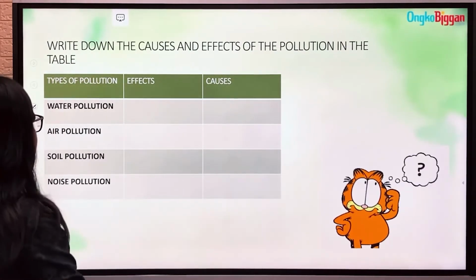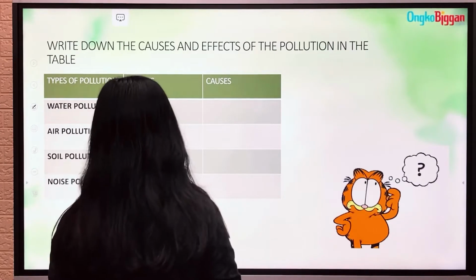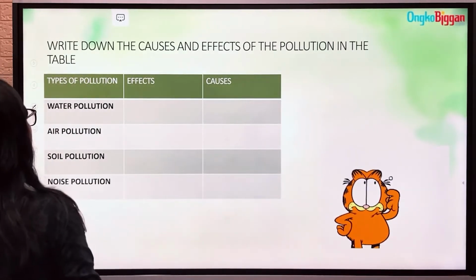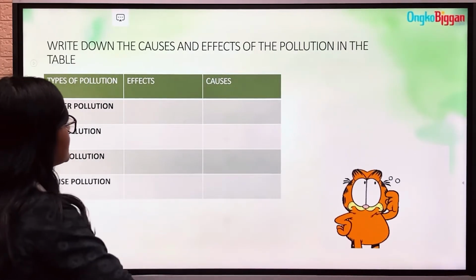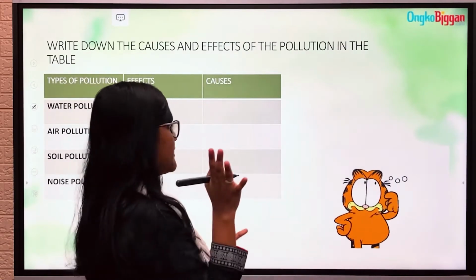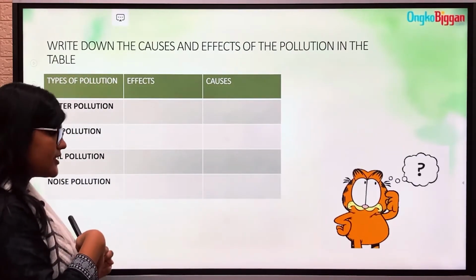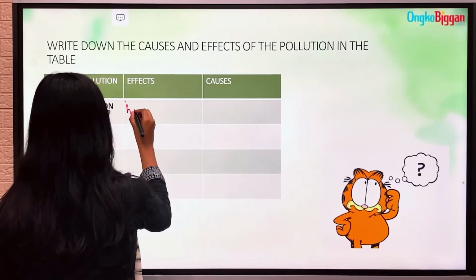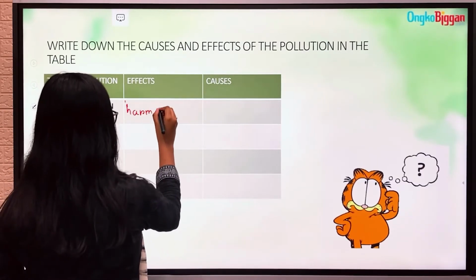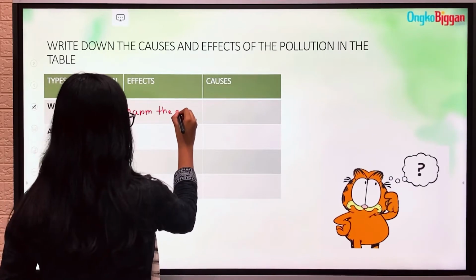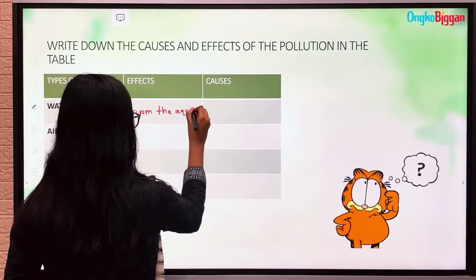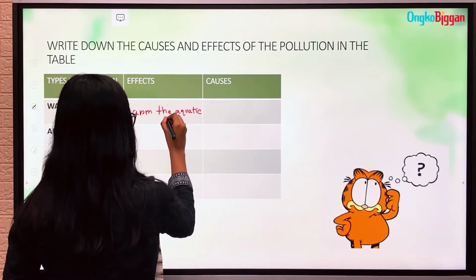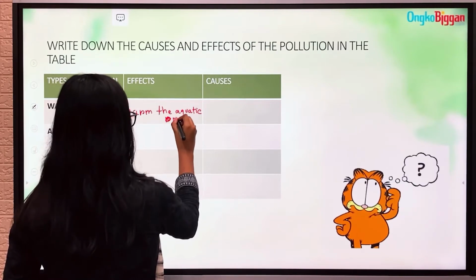Okay, so firstly we have water pollution. What are the effects of water pollution? So I will write one, that is harm the aquatic plants, aquatic organisms.